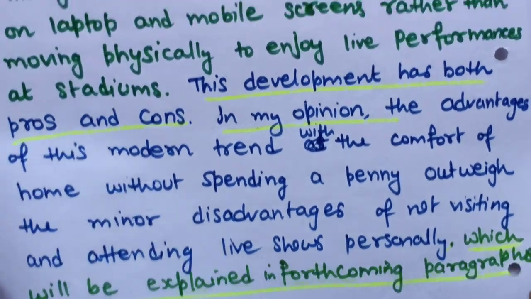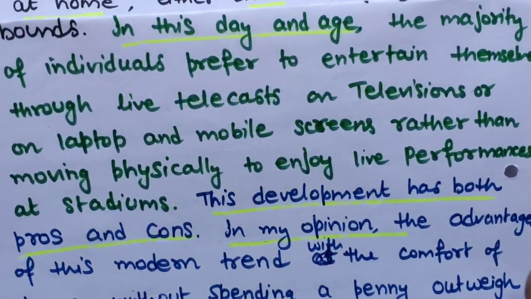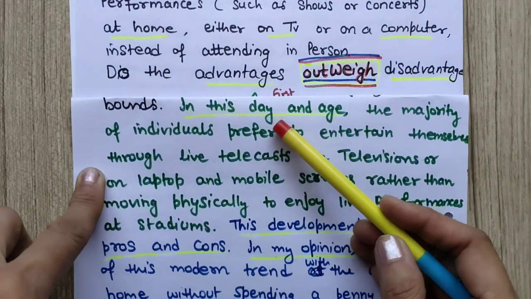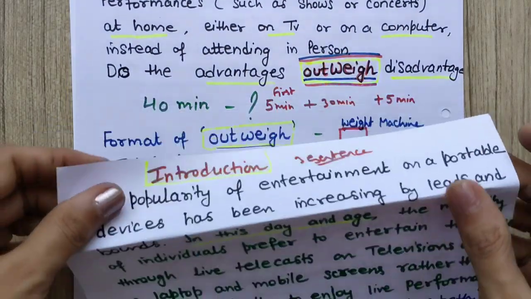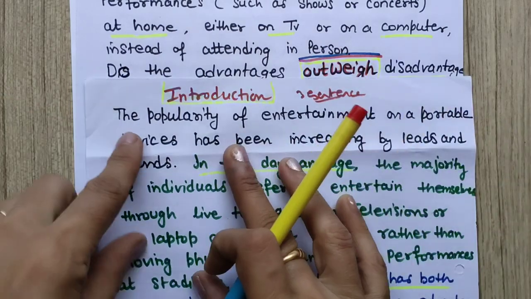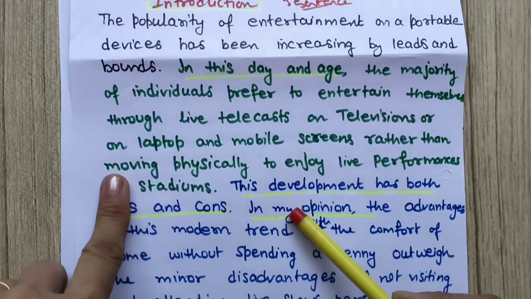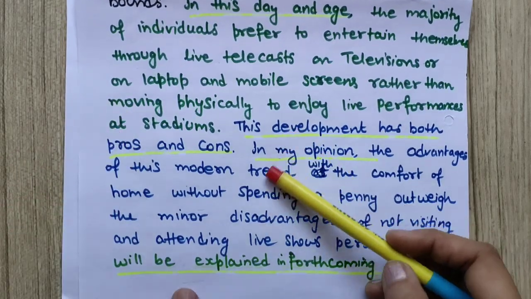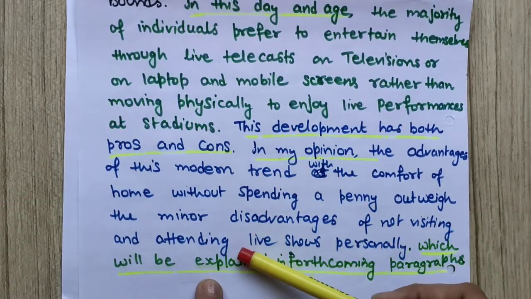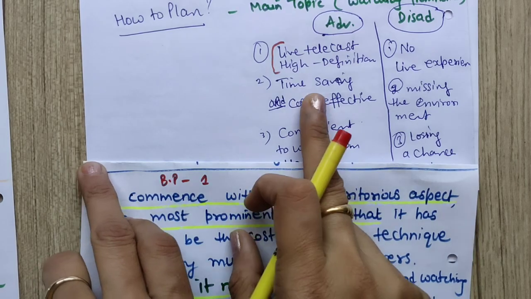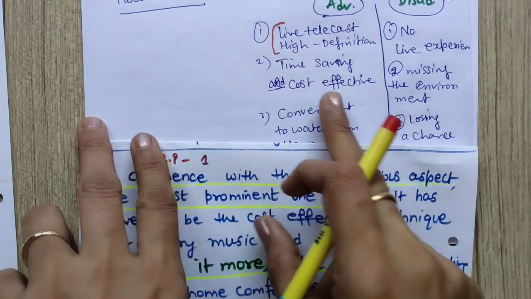This is my introduction. See this, I will show you again. This is the question statement, and this is my general statement, and then the green one is the paraphrasing, and this blue one is what I am going to write in the coming paragraphs. Now coming to the next, body paragraph 1. Now these are my points. So see how I have written it.